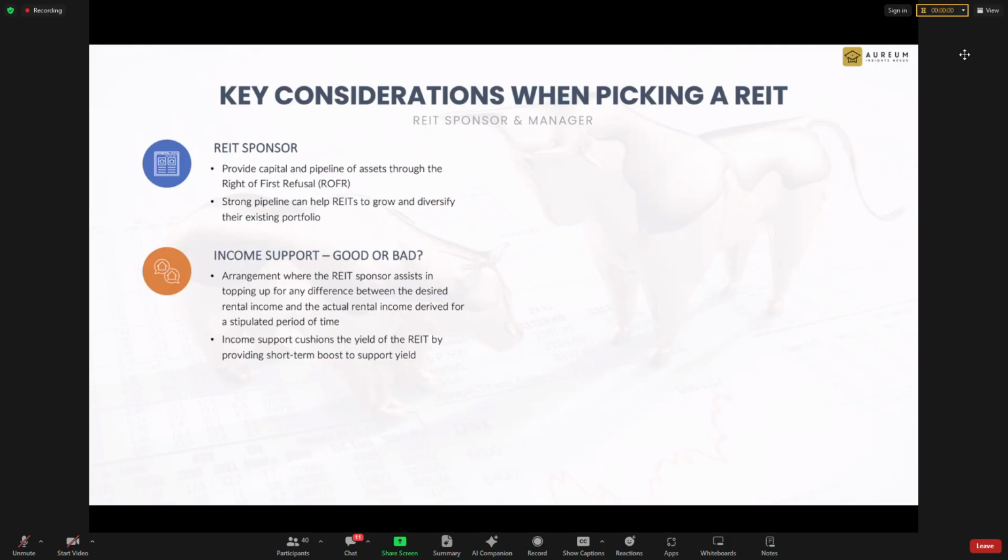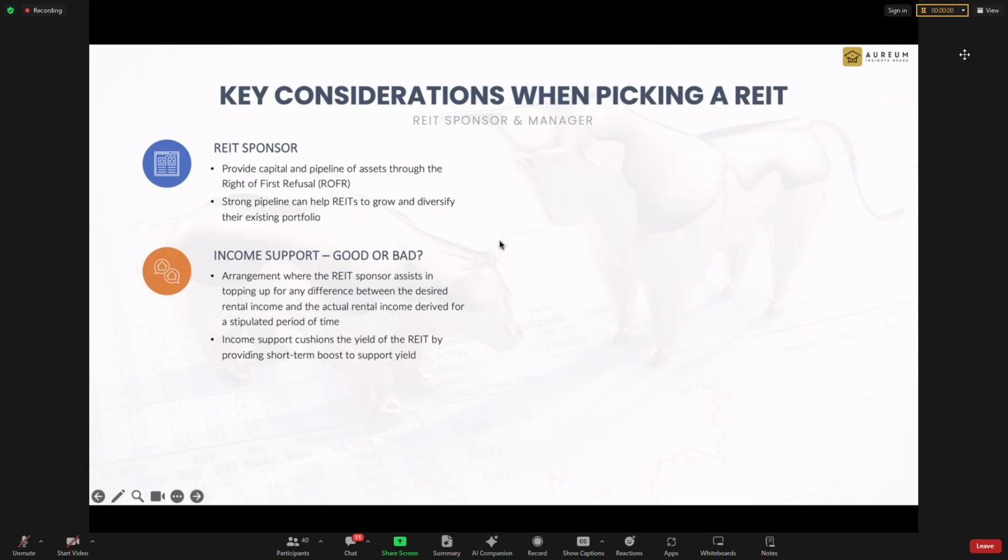So one of the key things to give that nice picture is to project a high dividend yield. There are even REITs that time that projected 9% dividend yield. So people will give money, wow, 9% dividend yield. But do they know the yield is not guaranteed? And how are the REITs going to deliver 9% dividend yield when they don't even have the property? So they get the money from you, then they go and buy the properties, then they manage, and then they see whether they can deliver the 9% dividend yield or not.